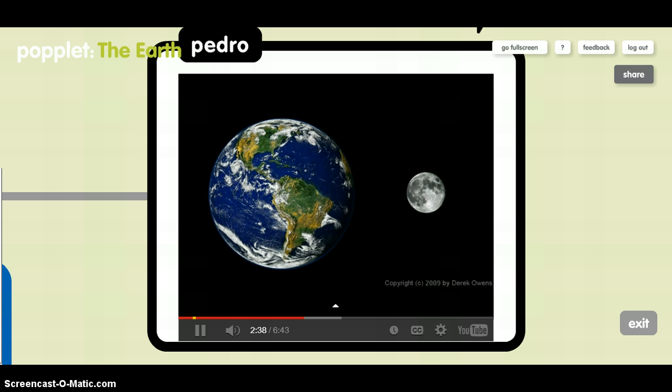Here's a picture of the Earth and the Moon. The Moon is not this close to Earth, but this picture shows you an accurate representation of how big they are compared to each other. The diameter of the Moon is just about 1/4 the diameter of the Earth, just a little over 1/4. In other words, you could line up 4 moons side to side inside the Earth.